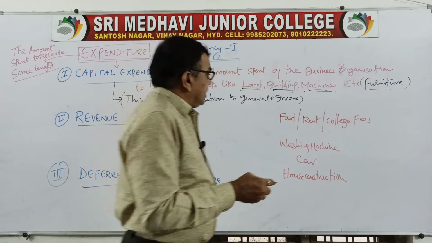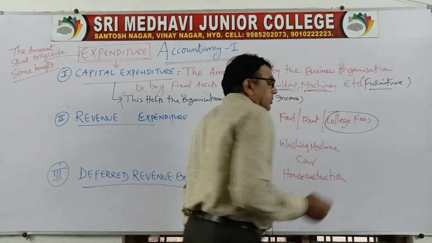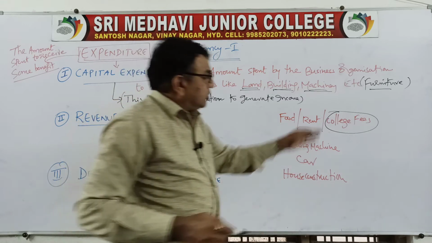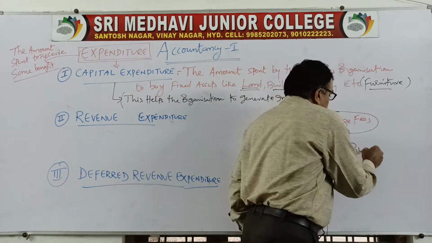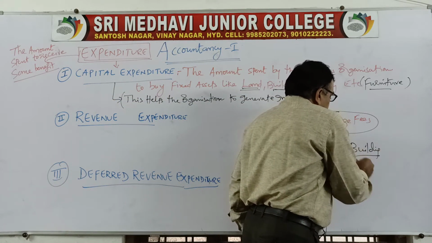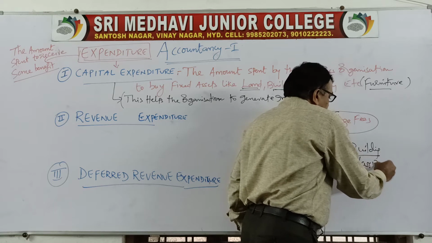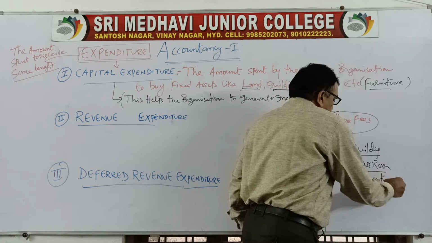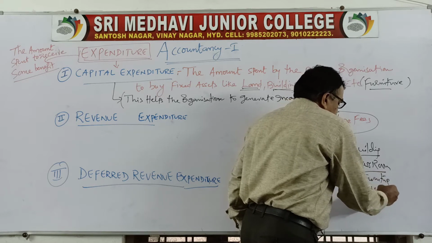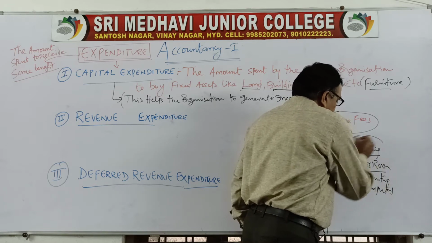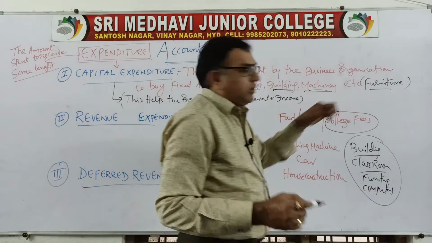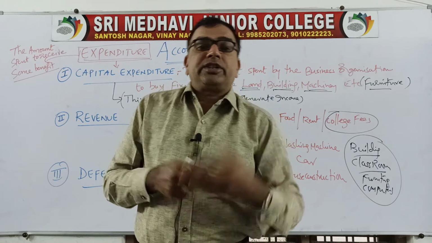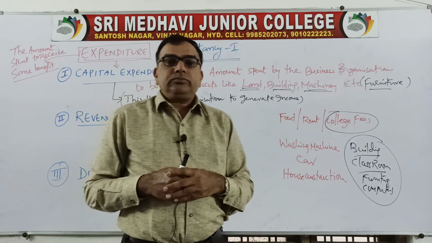For collecting college fees, every college should have a building, that means classrooms. In classrooms, we should have benches, that is furniture, and our office should have some computers. If you spend an amount on this, then only it will help you to provide education. By imparting education to students, you will get college fees.